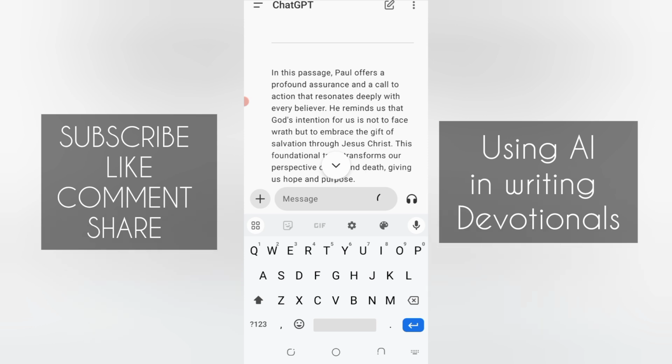What I do is I get all the things after reading the scripture and praying about it. I get what I want and I write it down. Then after that, I'll come and put what I've gotten here and ask GPT.